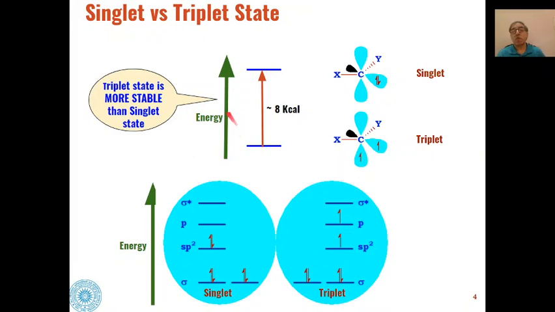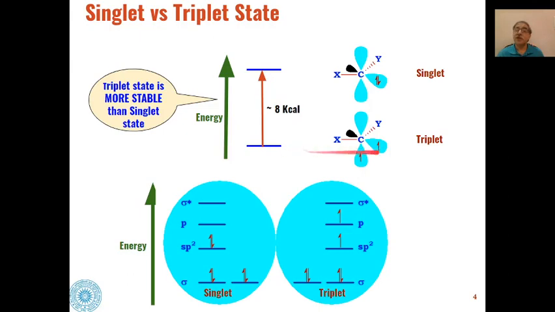Then, the triplet state of carbene is more stable as compared to the singlet state. For example, if X and Y are both hydrogens, then in the case of methylene, the amount of energy required to convert a triplet carbene into a singlet carbene is only 8 kilocalories per mole.